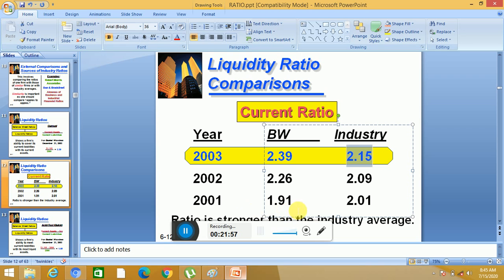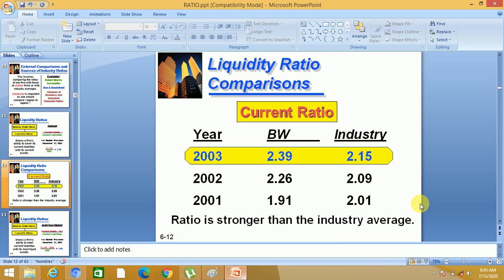In 2001, it was 1.91 and 2.01. Now look at this, the Basket Wonders ratio is stronger than the industry average. See, it is 2.39 and it is 2.15. So our ratio is stronger than the industry average.